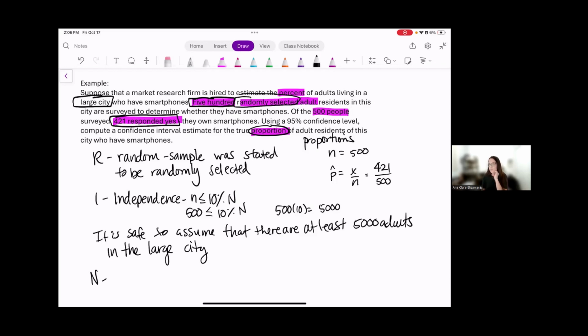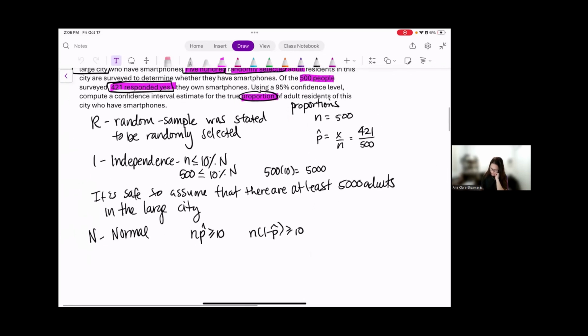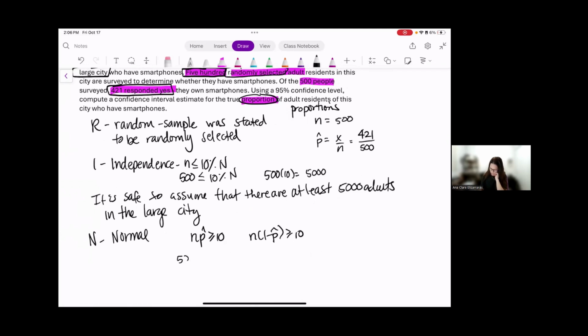And then N stands for normal. Can we calculate and use a z-score, or can we use a z-critical value because the distribution follows that bell curve, a normal curve? Well, if you're talking about proportions, not means, proportions has p-hat, which means I need to be checking successes and failures. That means n times p-hat has to be at least 10 and n times 1 minus p-hat has to be at least 10. I know that n is 500, and I also know that p-hat is 421 out of 500.